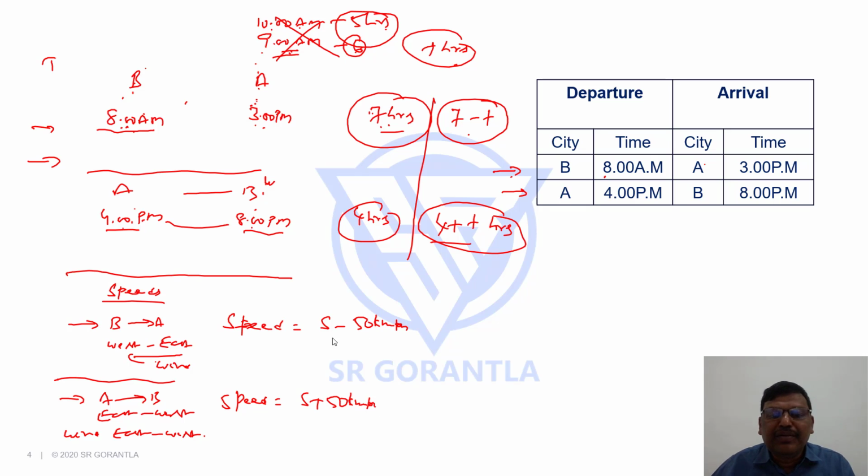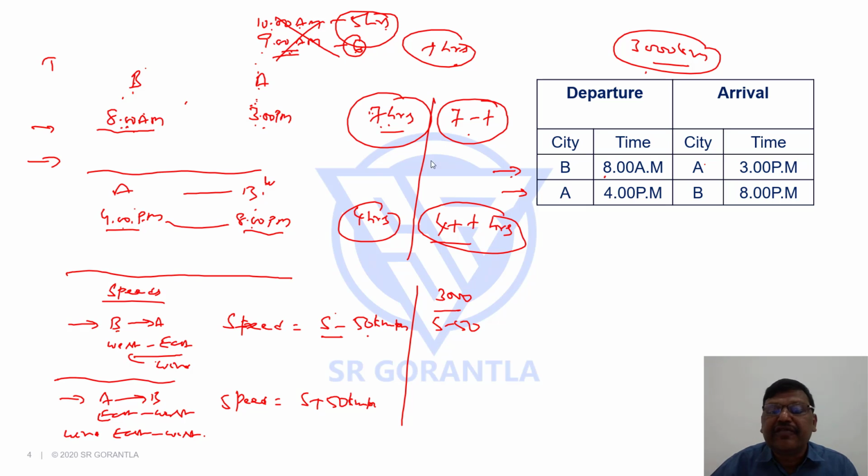Now we know the speed in both cases, we know the time, and in both cases the distance between the two cities is 3000 kilometers. Distance by speed should give me time, that is 3000 by speed S minus 50 should give me the time taken from B to A, which is 7 minus t. Same 3000 kilometers by speed S plus 50 will give me the time taken from A to B, which is 4 plus t.